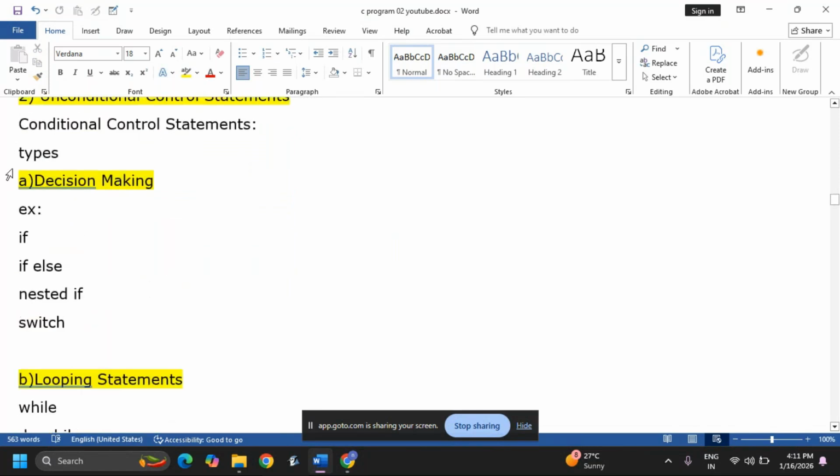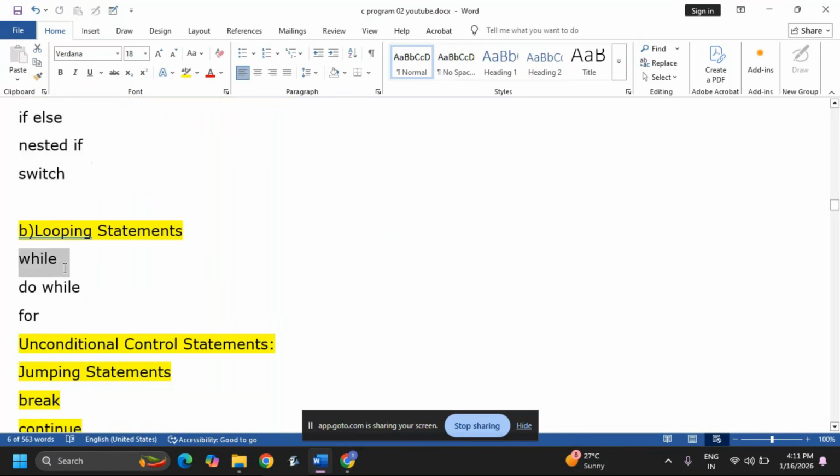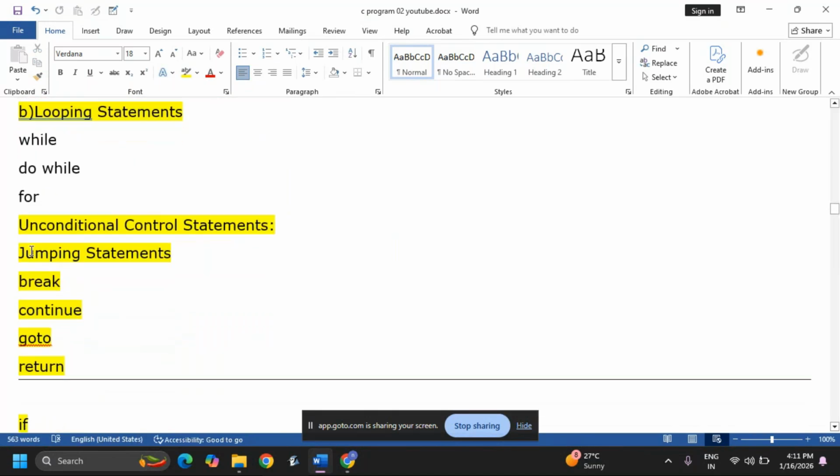Examples of decision making are if else, nested if, and switch. The looping statements are while loop, do while, and for. The unconditional statements are break, continue, goto, and return.